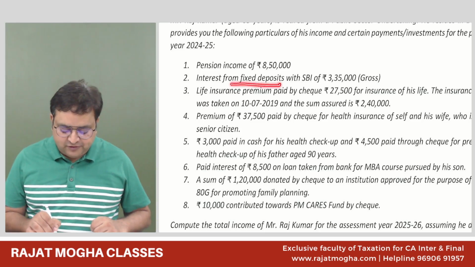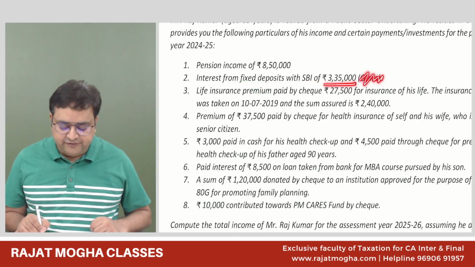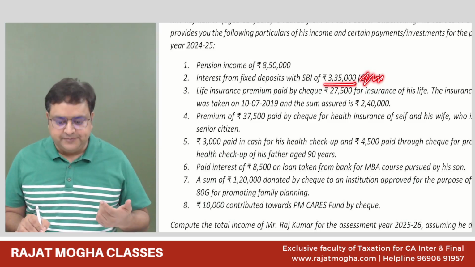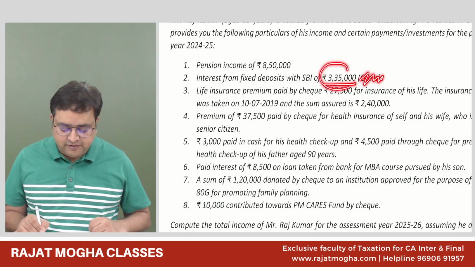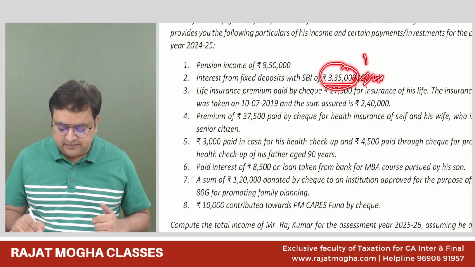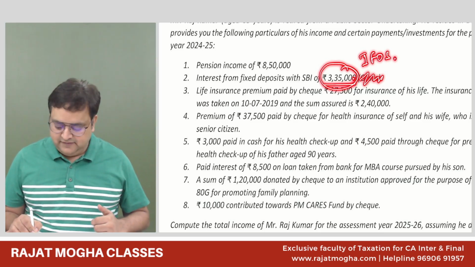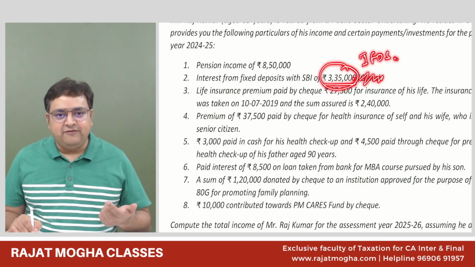Interest from fixed deposit from SBI, 3,35,000 gross. Forget about this gross, 335. It's an interest from FD. So for interest from FD, we get 2 things. First of all, it is an IFOS income. Do you all agree it's an IFOS income? Yes, sir. So it's an IFOS income.